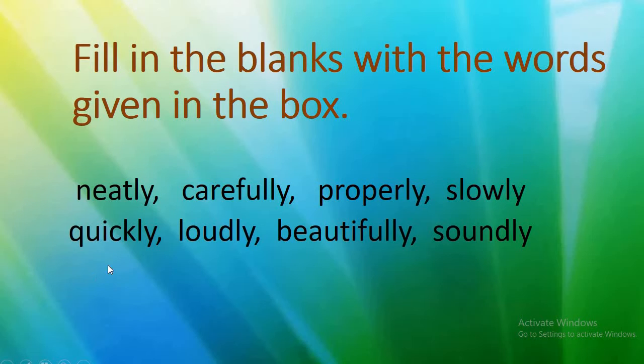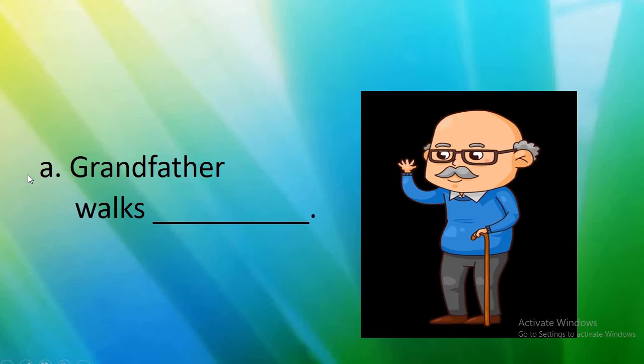I will show you the sentences. In that sentence, you have to write these words to show the action happens. Okay, children? So this is your textbook exercise. This exercise is in your textbook. So now see sentence number A. See here the picture of a grandfather is given. Can you see the picture of grandfather? Very good.